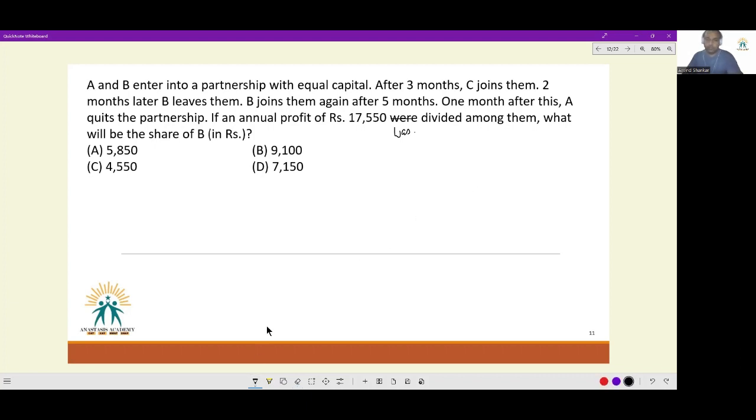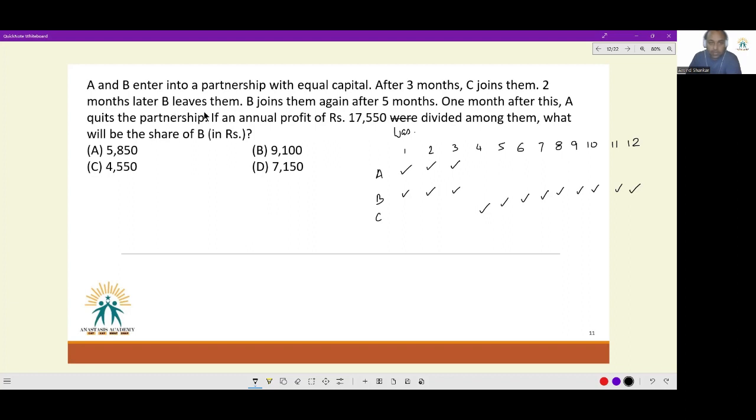Let me represent it this way. A, B, C. First month, second month, third month, fourth month. You don't have to write all this down. It is just that because I made a mistake, I am trying to improve the representation. See, A and B enter into a partnership with equal capital. So first month, A was there, B was there. Second month also, third month also. After the third month, C came in. So C was invested all the way up until this portion. Then I skipped over a line in reading, which makes it challenging.